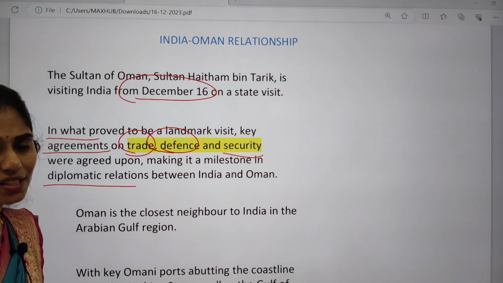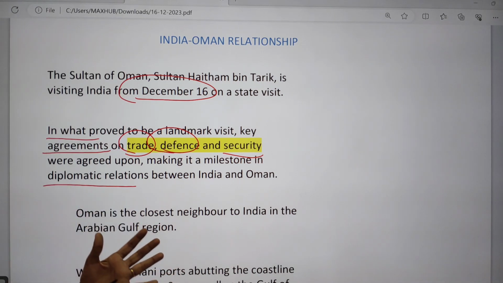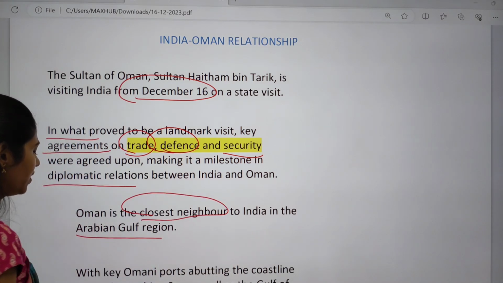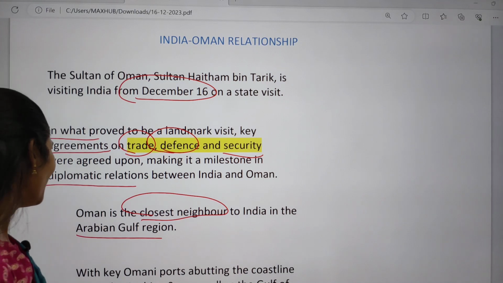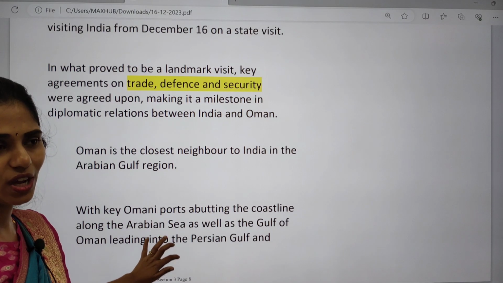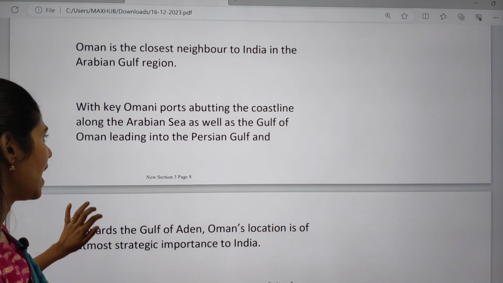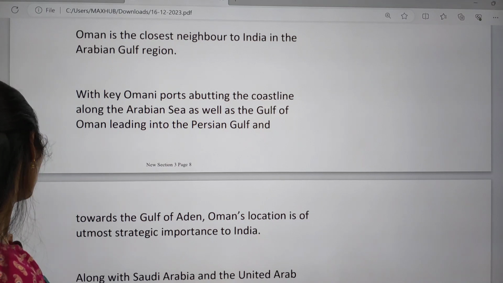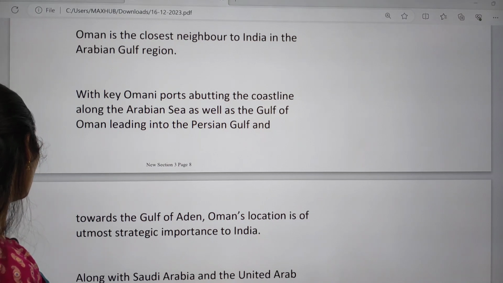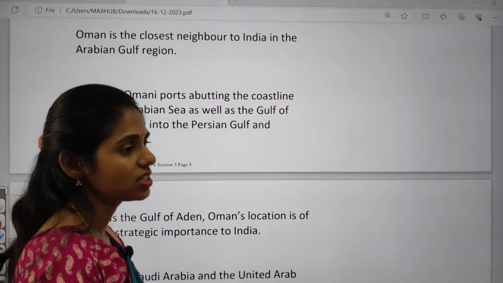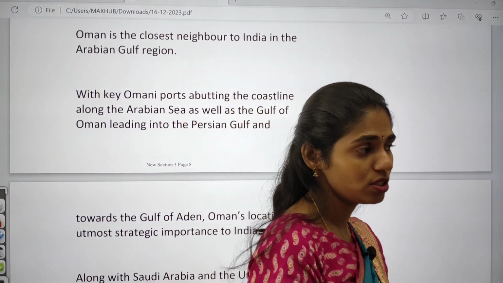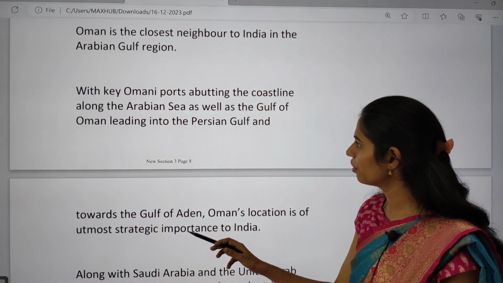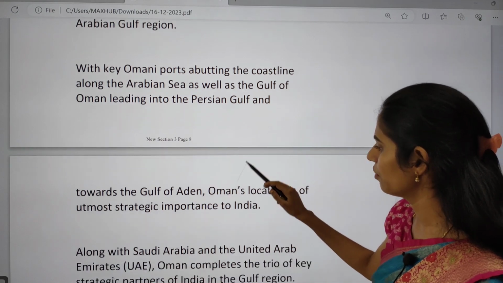So why is Oman important for India? Because of the strategic location of Oman. Oman is the closest neighbor to India in the Arabian Gulf region. It has important ports, because it has a coastline on the Gulf of Oman, which leads into the Persian Gulf and towards the Gulf of Aden. So Oman's location is very important for India, because it is open to the Gulf of Aden, the Persian Gulf, as well as the Gulf of Oman.